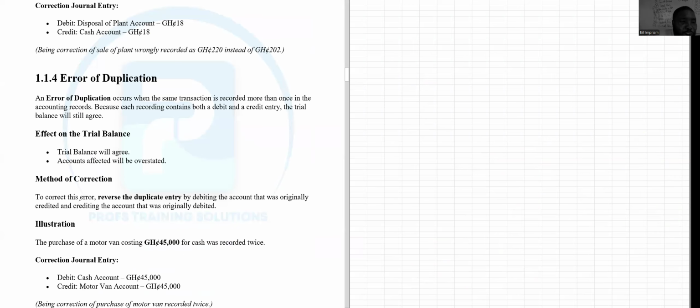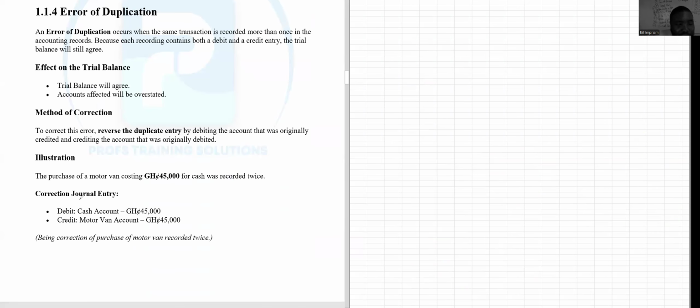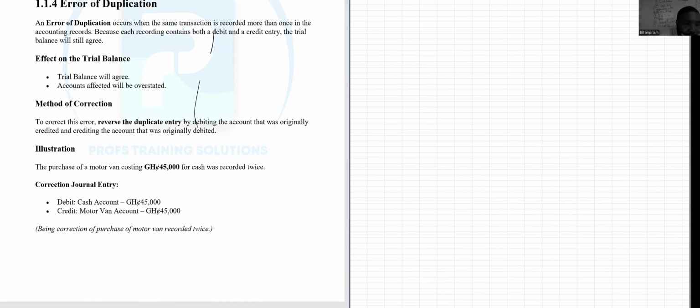Then let's look at error of duplication. We are looking at the errors in order of difficulty. So let's look at error of duplication. Now, what is an error of duplication? An error of duplication occurs when the same transaction is recorded more than once in the accounting records. Because each recording contains both a debit and a credit entry, the trial balance will still agree.